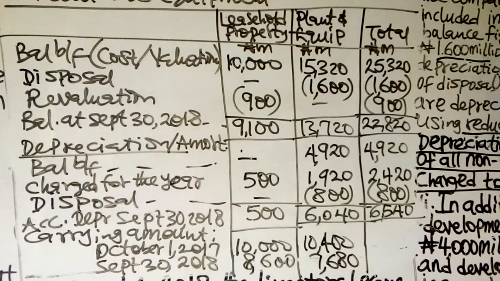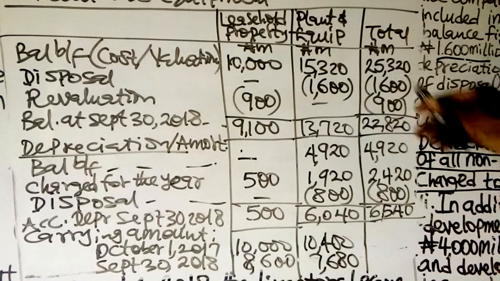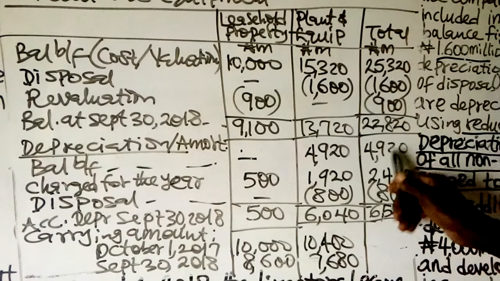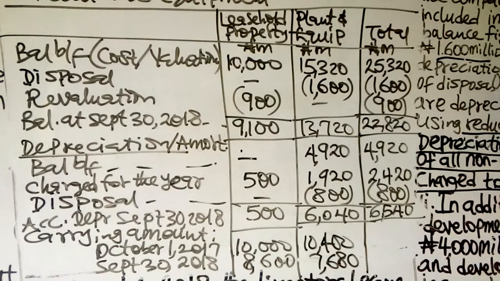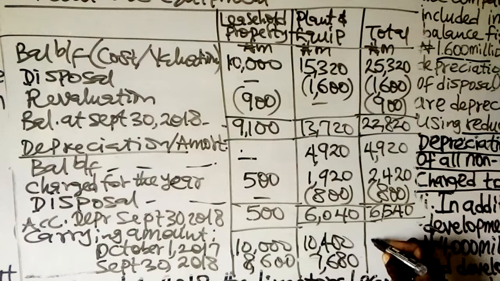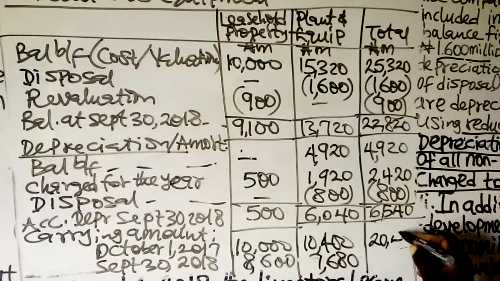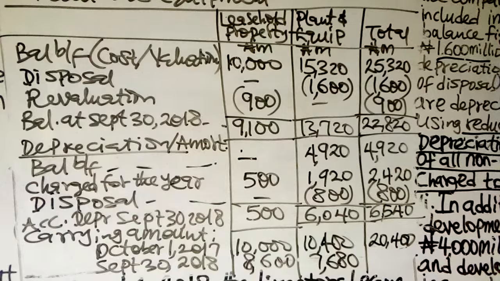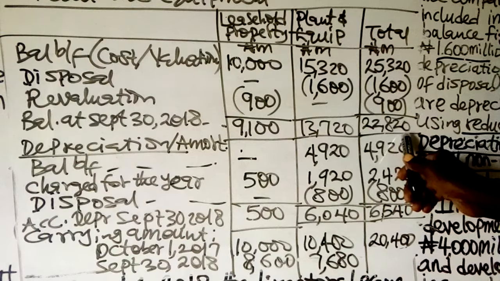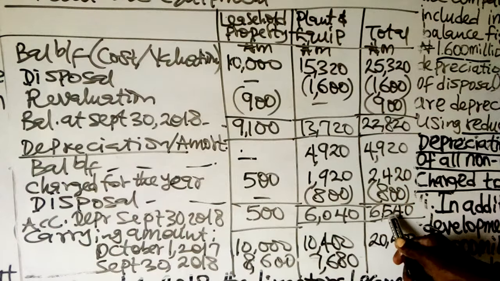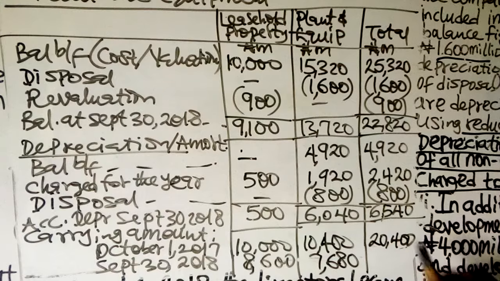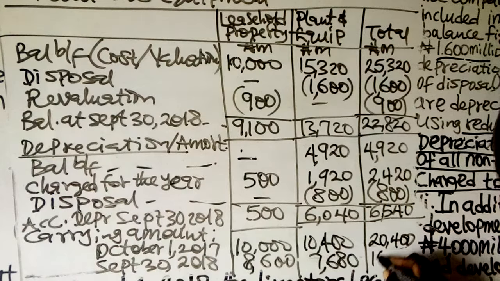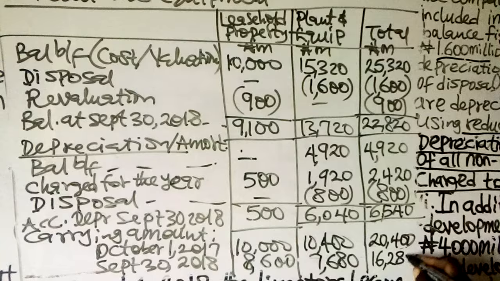Then for the total, 25,320 minus 4,920. Then you have 20,400. For the closing, 22,820 minus 6,540. Then you have 16,280. That is the requirement C.